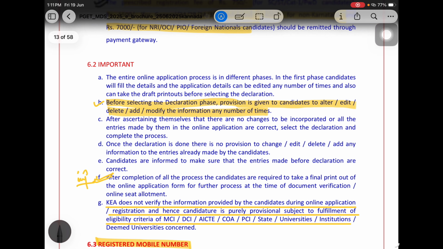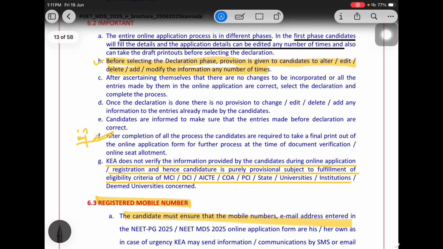The important part is that the entire online application process is in different phases. In the first phase, the candidate fills in the details, then takes out the printouts, and then takes the declaration. After ascertaining that there is no change to be incorporated, once you complete all the details and sign the declaration, you cannot change the document. That is very important.